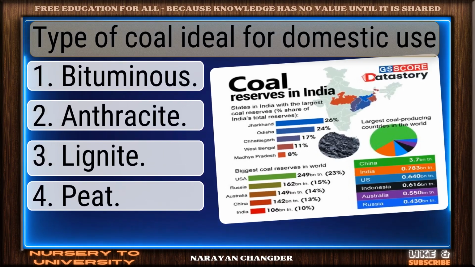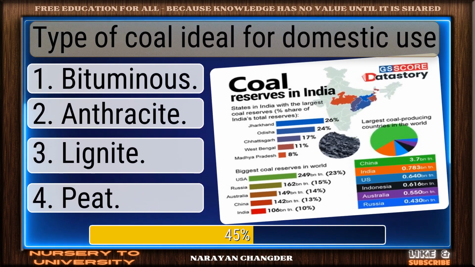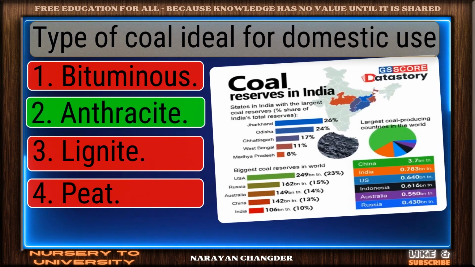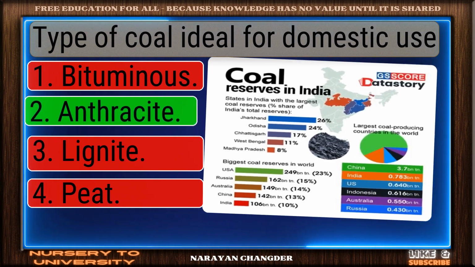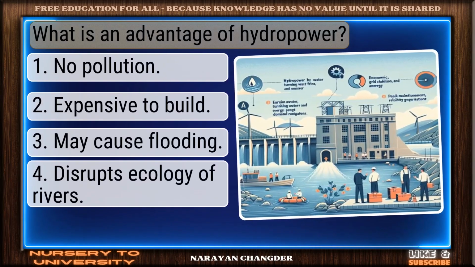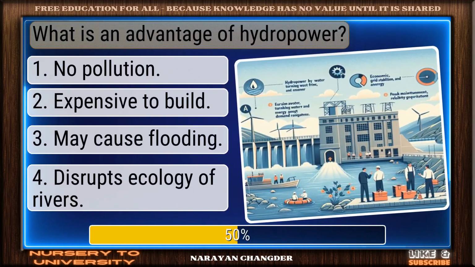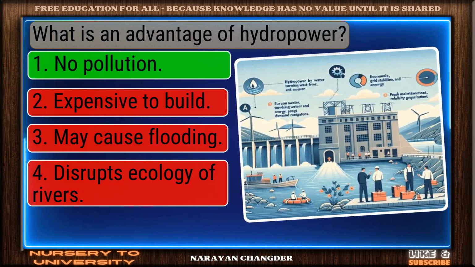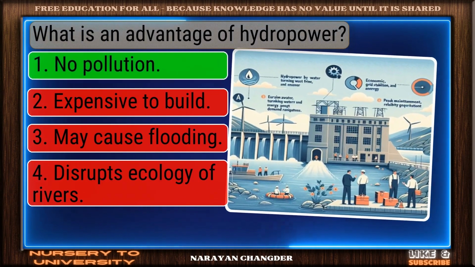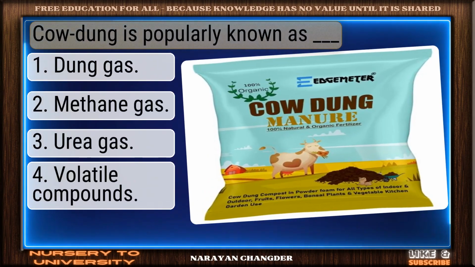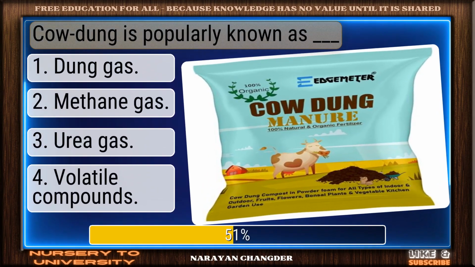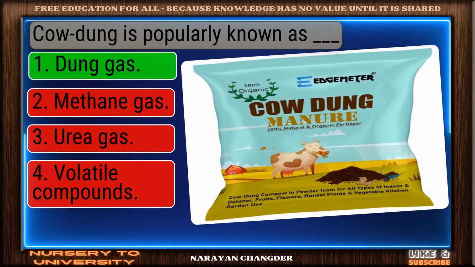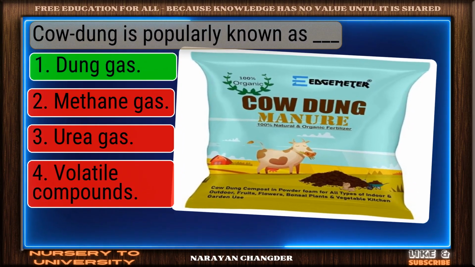Type of coal ideal for domestic use. You got it. Anthracite fits. What is an advantage of hydropower? Smart move. No pollution is accurate answer. Cow dung is popularly known as dash. Bravo. Dung gas is the answer.